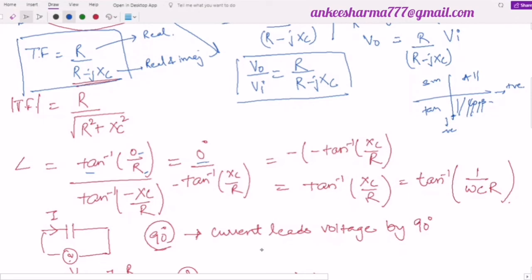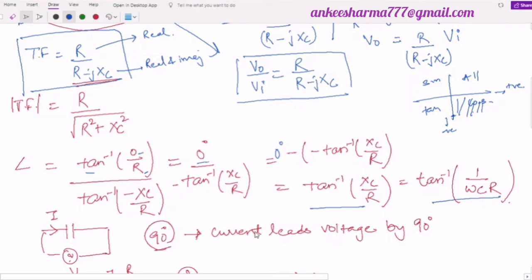And when I take the phase of the denominator to the numerator, it will again be multiplied by minus, so you will find here one more minus. And you can write here: 0 degrees of the numerator minus the phase of the denominator. So it is minus of minus tangent inverse of XC by R, the minus cancels out. Okay, it is tangent inverse of XC by R. Or in the other form, you can write XC as 1 by omega C. Right? So this is how we have obtained the phase.